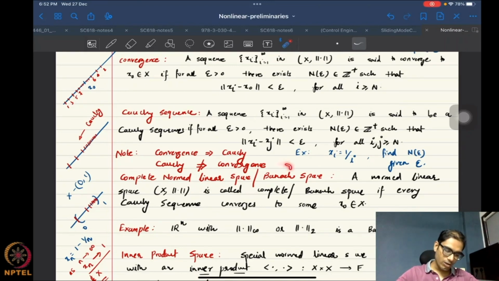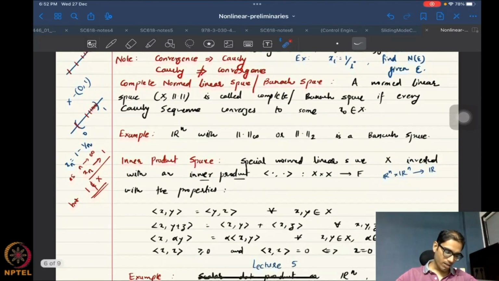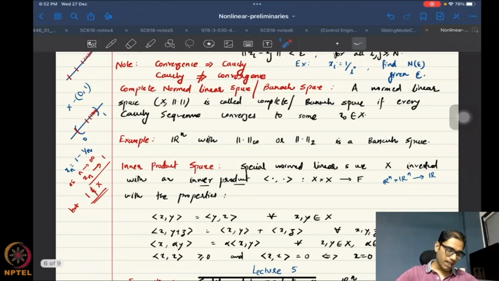And that's what is called a Banach space. Essentially in such spaces the notions of convergence and Cauchy convergence become identical. We saw examples: Rn, which is the sort of vector space that we deal with for most of this course, is of course a Banach space, right?